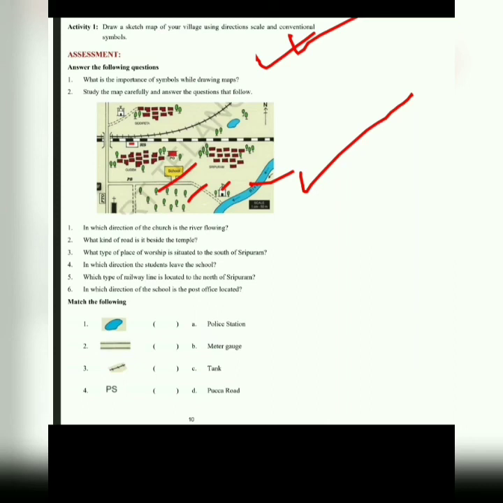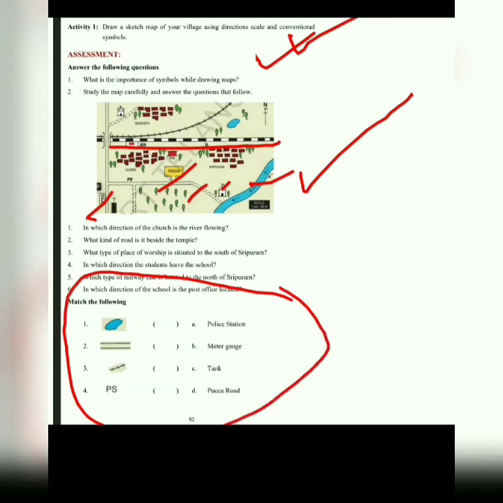Which type of railway line is located in the north of Sri Puram? That is the Boat Gang Railway. In which direction of the school is the post office located? In the northern part.